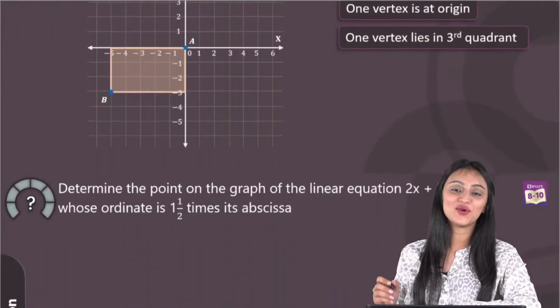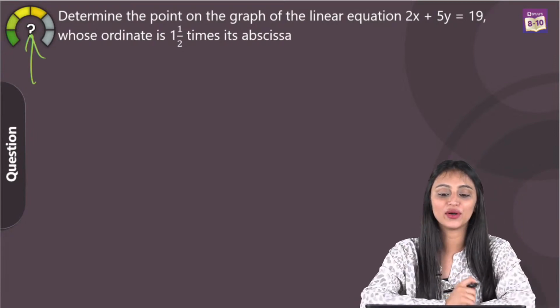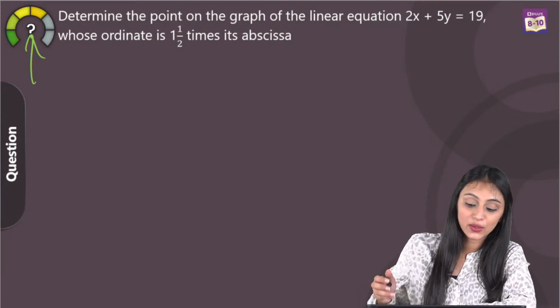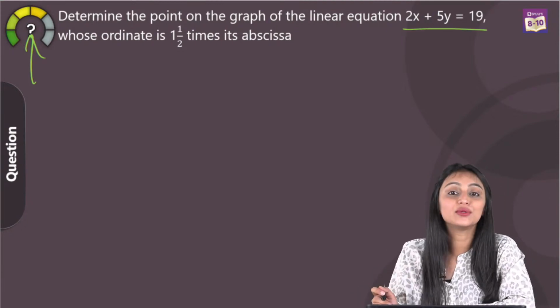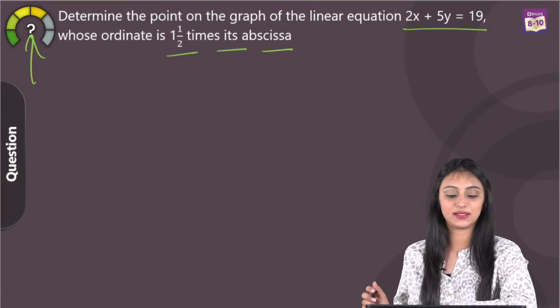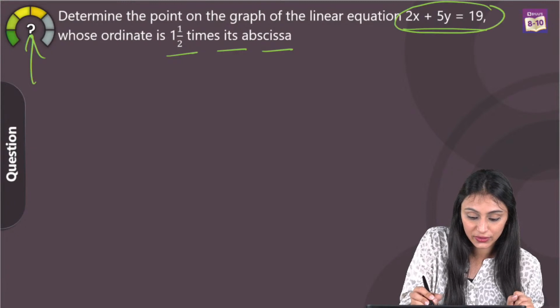All right, so we can move ahead to the next question now. So this one you can see, this is a moderate one. Determine the point on the graph of the linear equation 2x plus 5y equals 19, whose ordinate is 1 by 2 times its abscissa. Okay, so we are talking about this linear equation over here, right?